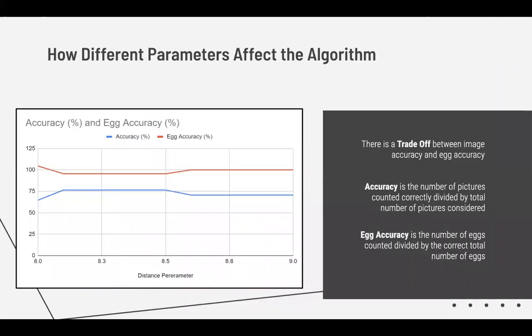There's several different parameters that need to be trained in order to ensure efficiency of the algorithm. The first is a distance parameter, which measures the distance between 2 points in the picture to determine which eggs are separate from others. You'll notice that there's a trade-off between accuracy and egg accuracy, whereas the accuracy is the total number of images correctly computed, which is not necessarily related to the number of eggs correctly counted over all of the images, which is egg accuracy. This is because there can be undercounting or overcounting in an image where one image might count extra and one might count less.